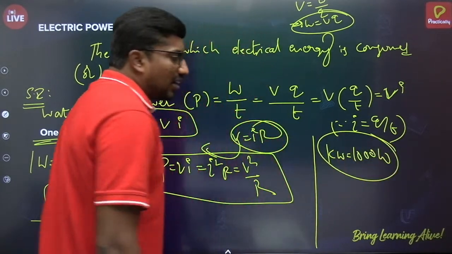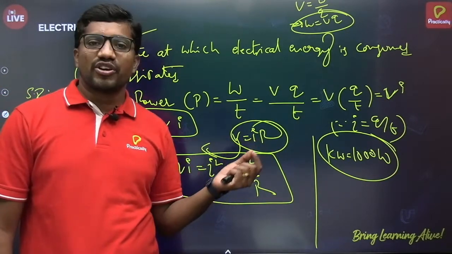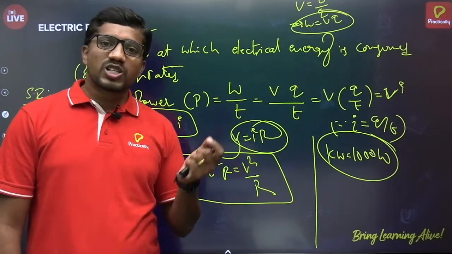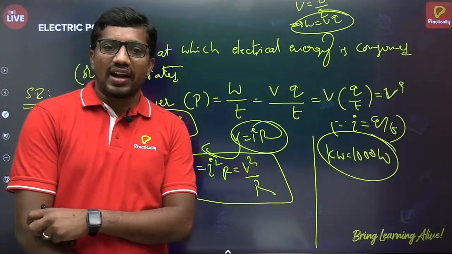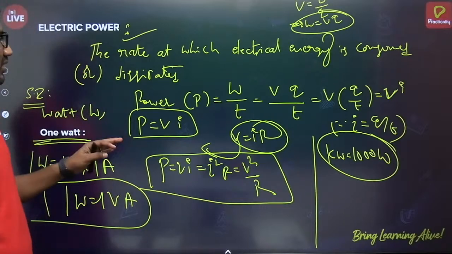When it comes to motors and mechanical devices, we measure that power in commercial units like horsepower. 1 horsepower is equal to 746 watt. This you have learnt in class 9. So this is about general things about electric power.